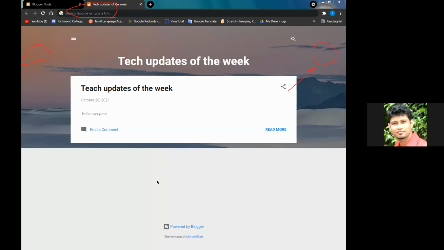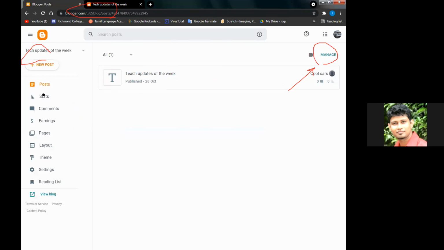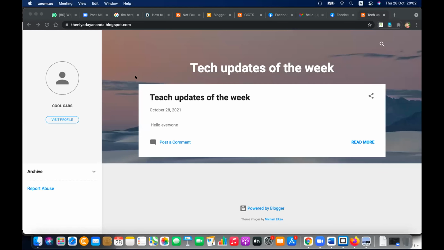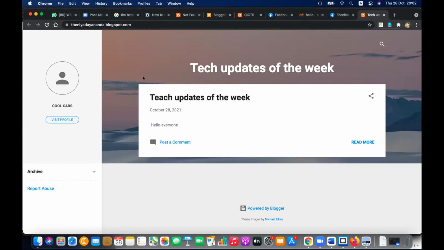Right, I think he has sent it. Here, I'm also visiting his blog, and this is what I can see. So now he has created a blog. That is the advantage of a website. Once created, it is available on the internet to everyone. Here, this is Thenia's website, and I can see that. When he is updating the website, I can see the updates. You also can see that.